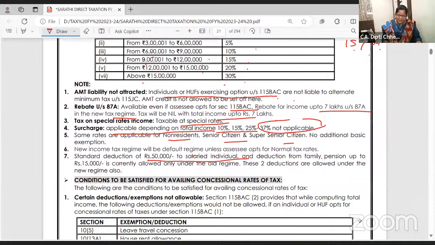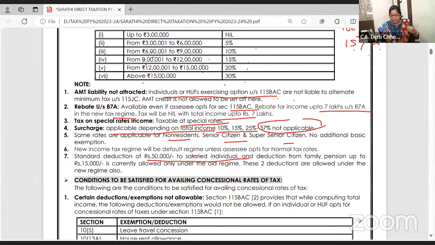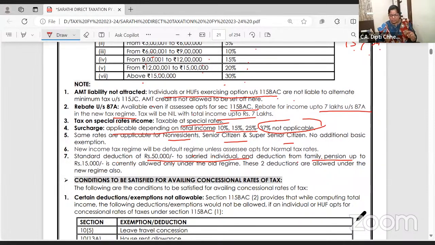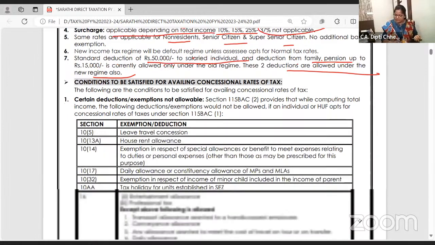But standard deduction, which is allowed up to 50,000 from gross salary, will be allowed. And family pension, which is taxable in income from other sources, 1/3 or 15,000, whichever is lower. These two deductions are allowed under the new regime, under the default regime.